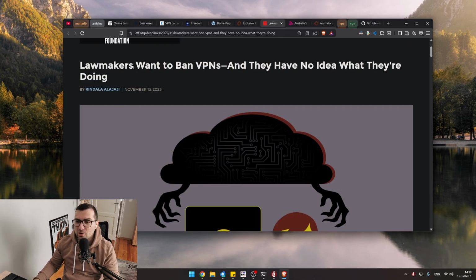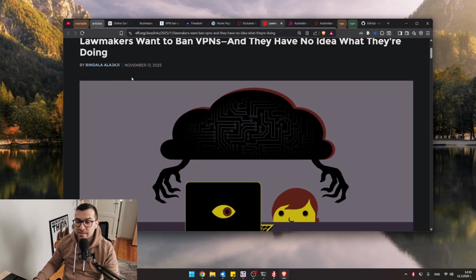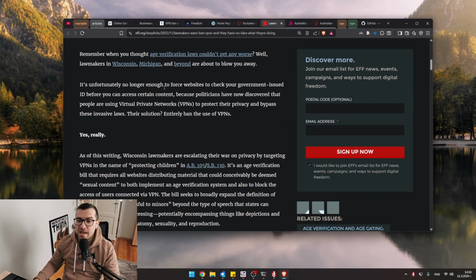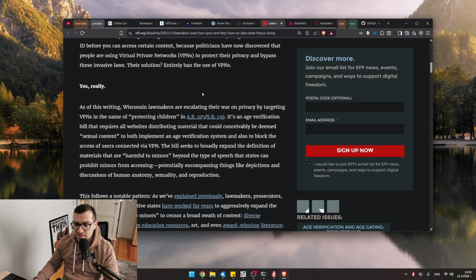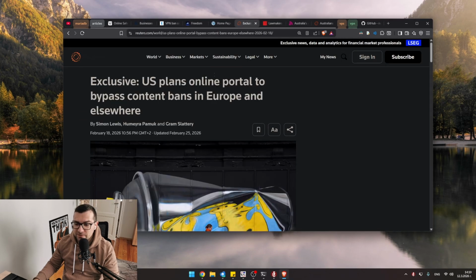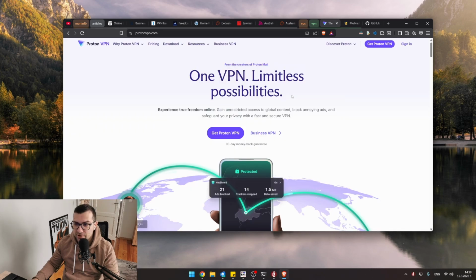For example, lawmakers want to ban VPNs. Yes, absolutely, that has been the case. The bill in Wisconsin didn't pass. I'm not sure about Michigan. I have to check this, but definitely we're headed in that direction. Control, control, control. Even if you use a commercial VPN, let's see the possibilities I've highlighted here.